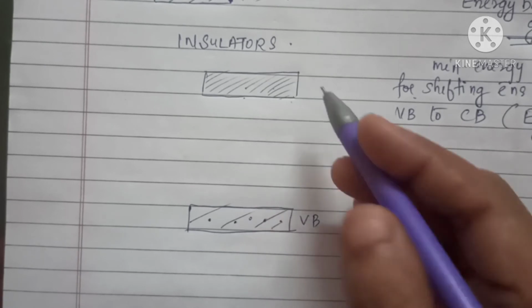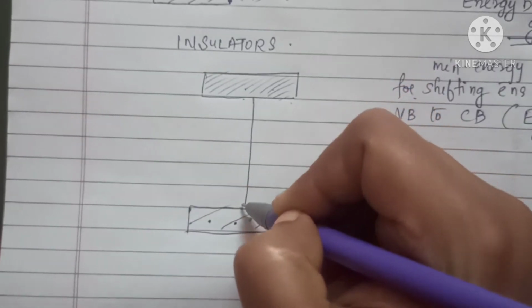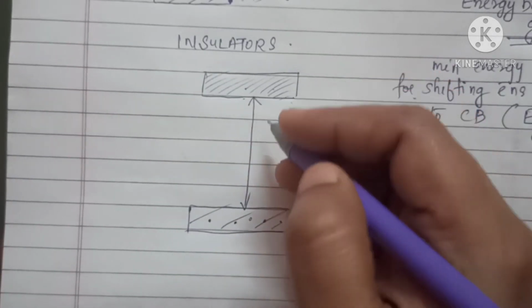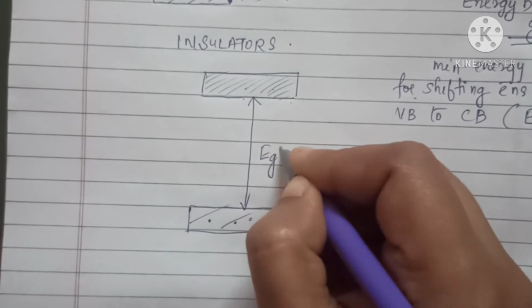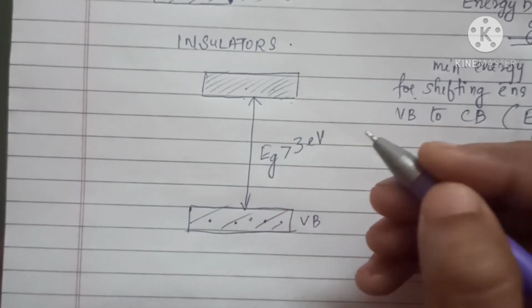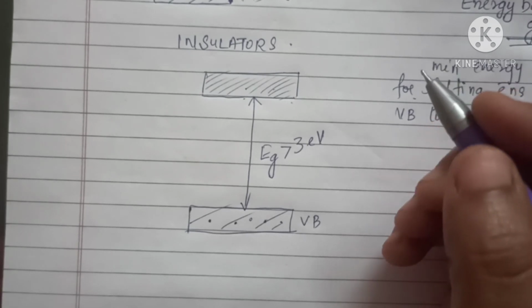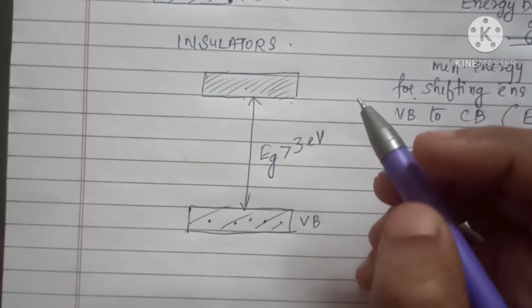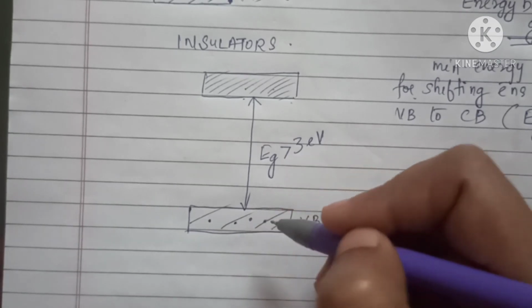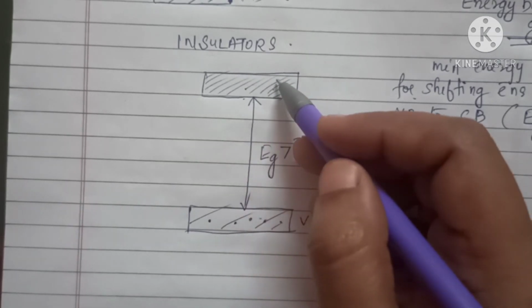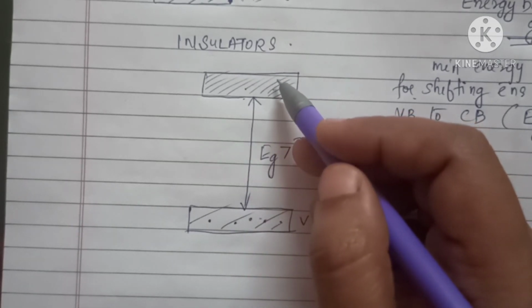There is a large energy gap in between, which is almost greater than 3 electron volt. So it is very difficult for electrons from the valence band to move to the conduction band.